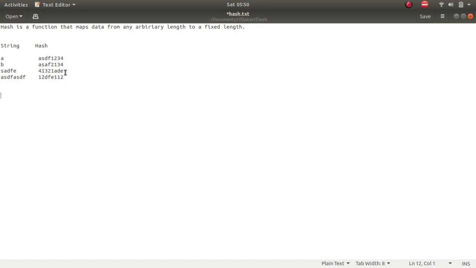So there is a chance that any two values over here will result in the same hash, because here the pool is really big, infinite, but here the pool is of fixed length. For example, if the resulting characters can be from A to F and from 0 to 9, how many characters can there be? From A to F there are 6, and from 0 to 9 there are 10.